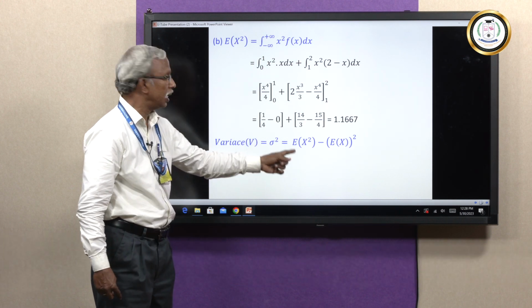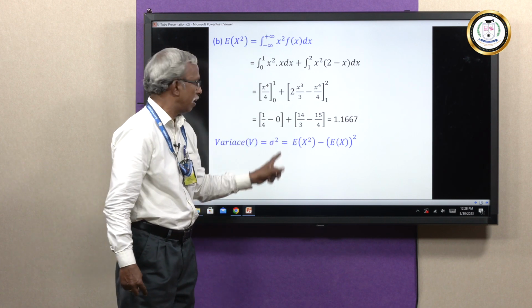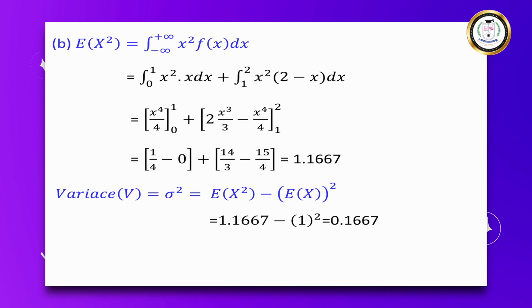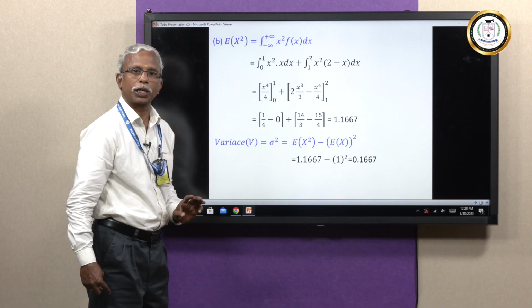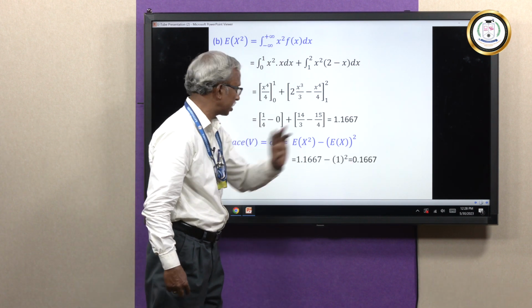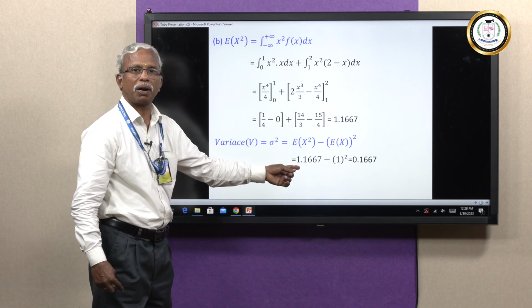I told you already, the formula is expectation of x square, that is why we have calculated this, minus expectation of x the whole square. What is that? 1.1667 approximately. That is what we have got for expectation of x square minus 1 square. The answer is 0.1667. That is it. We have calculated the variance.